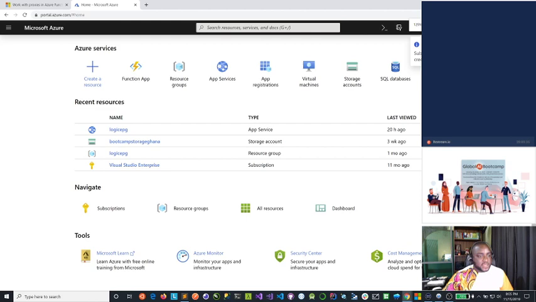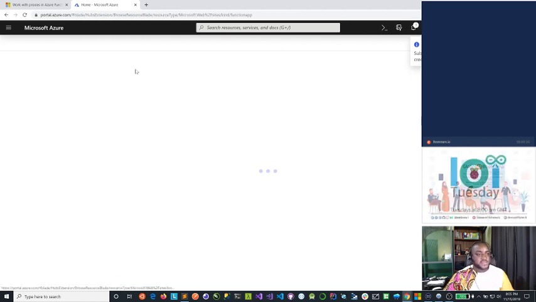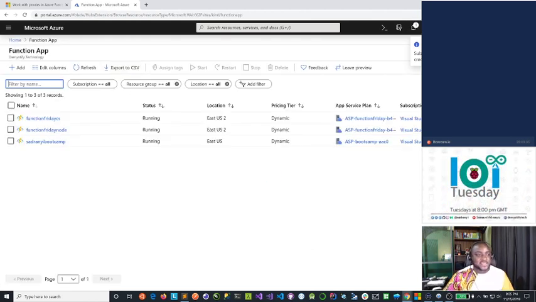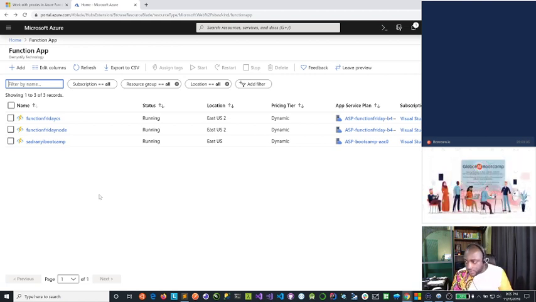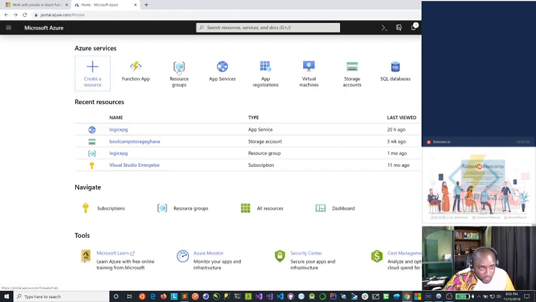So in my dashboard, I'm going to go to the functions app. This is my Azure portal. And yes, last IoT Tuesday, I made mention that I am actually dying to get my hands on the new Microsoft Azure icons, and you can see that. I mean, they look cool, rebranded now.